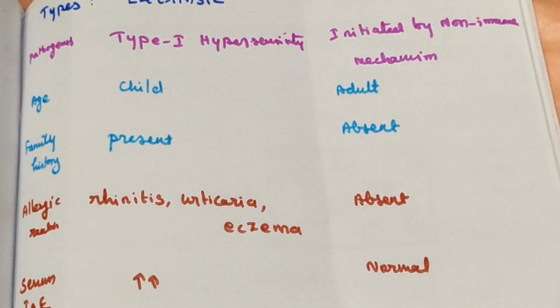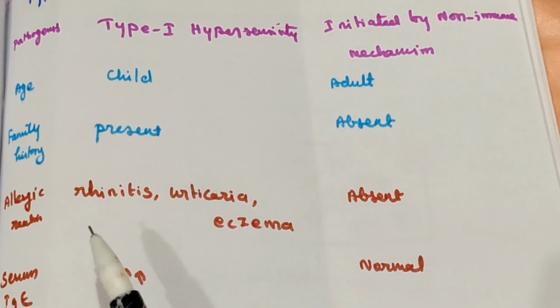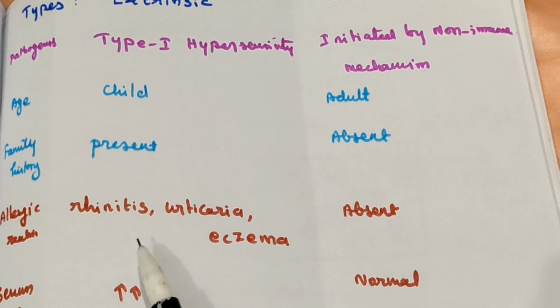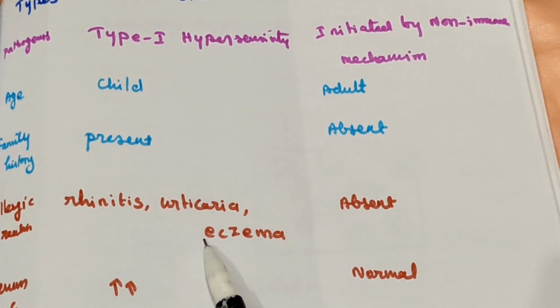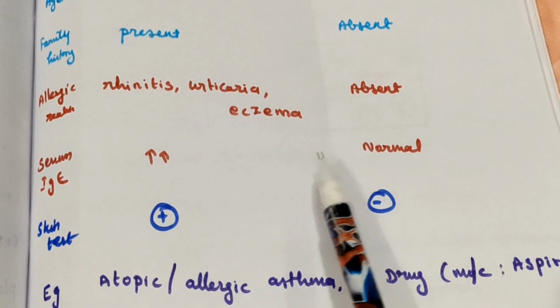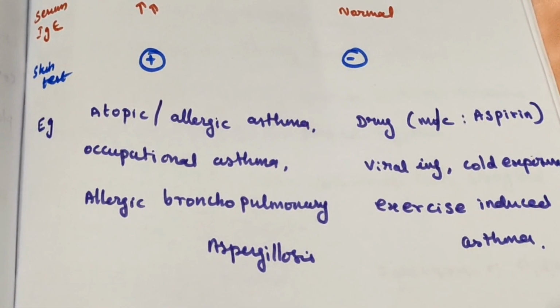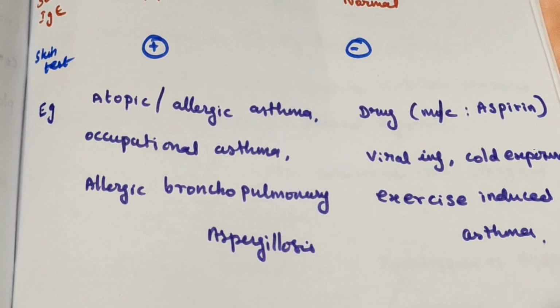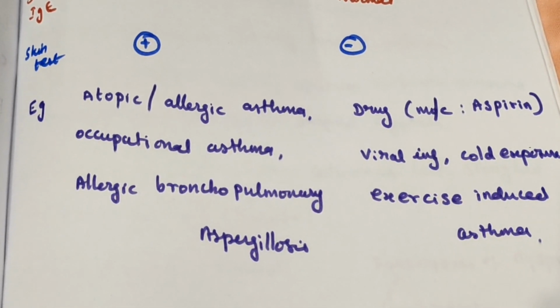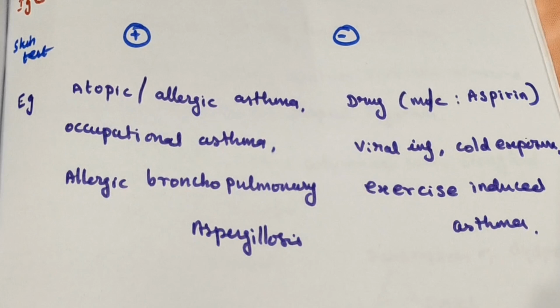Then family history is present here, absent here. Allergic reaction, for example rhinitis, urticaria, eczema, is present here, absent here. Serum IgE level increases here, normal here. Skin test is positive here, negative here.